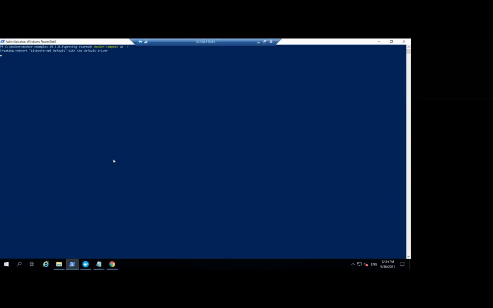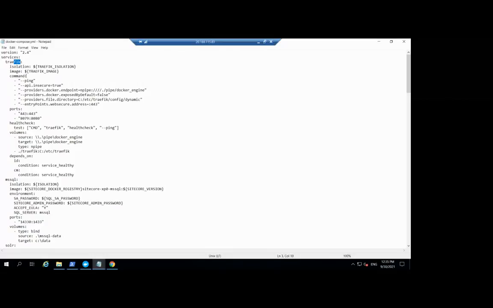Okay, so while I bring up the Docker Compose file, what it will do in general is download all the required images from the Sitecore container registry. See here, we have all the roles defined: Traefik for reverse proxy, MS SQL. See here, we have given the image path.